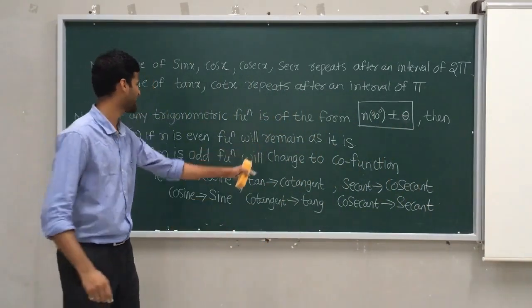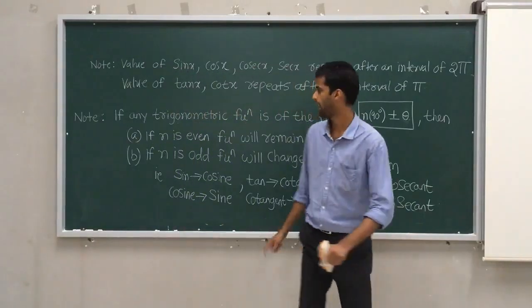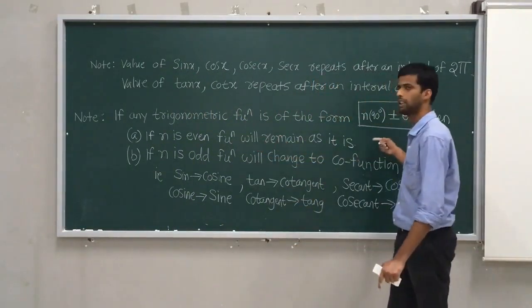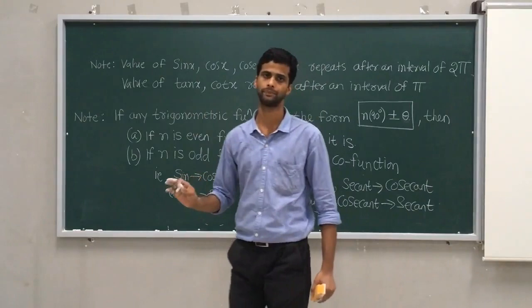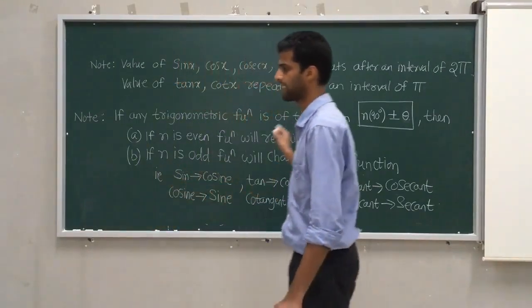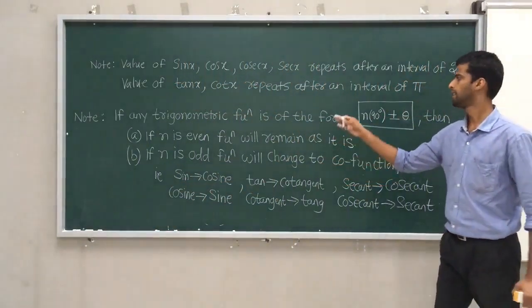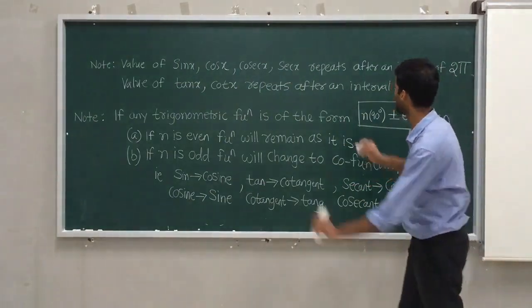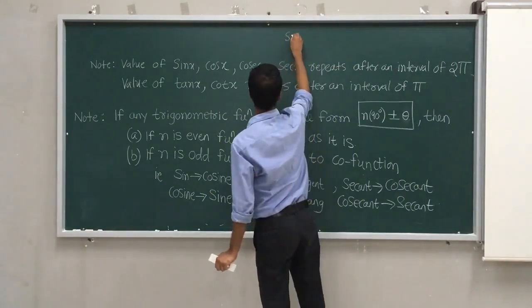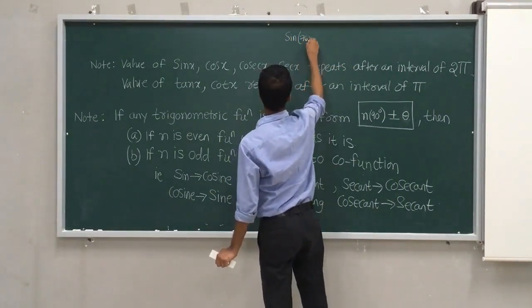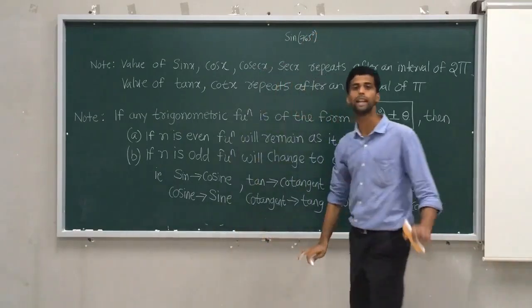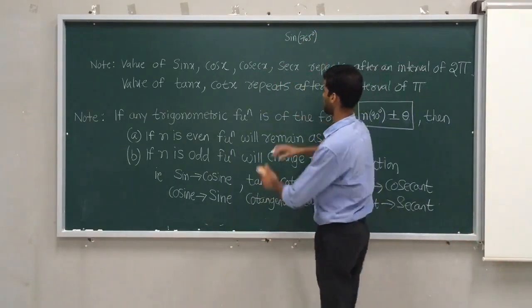So this is in the case of odd n, and when it is even, it will remain as it is. That's the story of this. Now how to use it? Say for example, sine 765 degree. I want to solve it. What will happen?